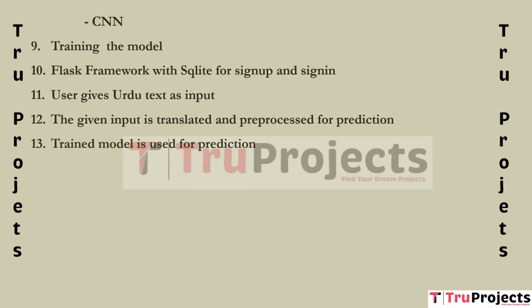The next module is train model is used for prediction. In this module, the pre-processed input is fed into the trained machine learning models. This step involves making predictions regarding sentiments using the machine learning models.